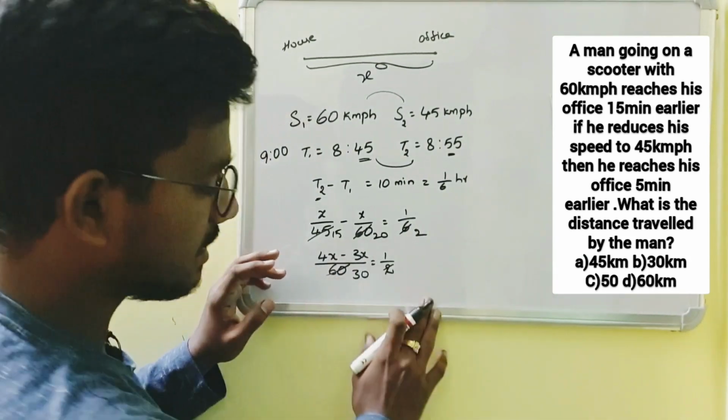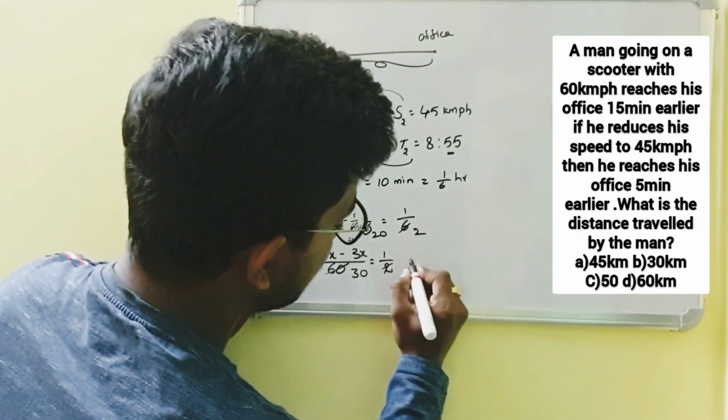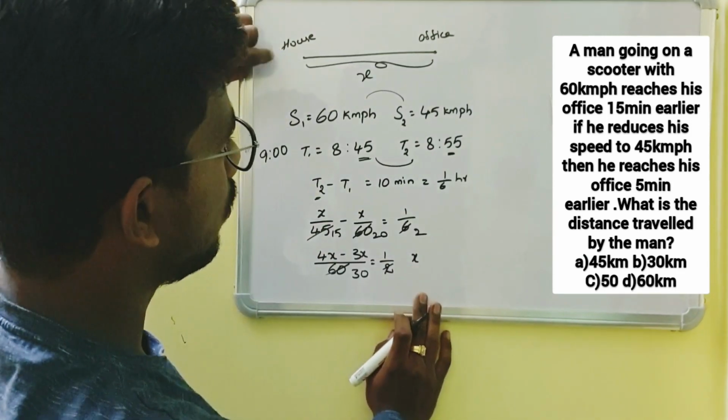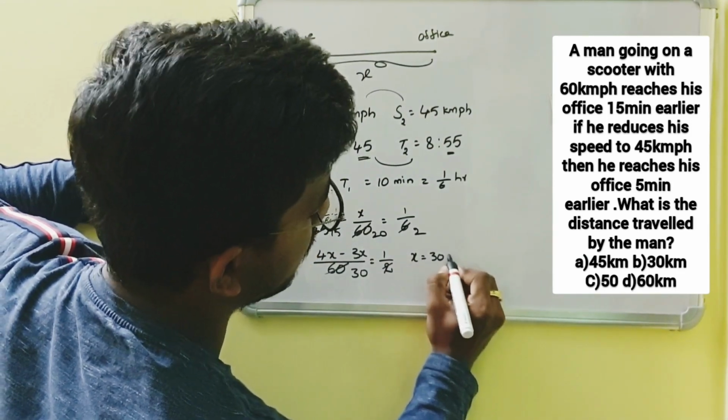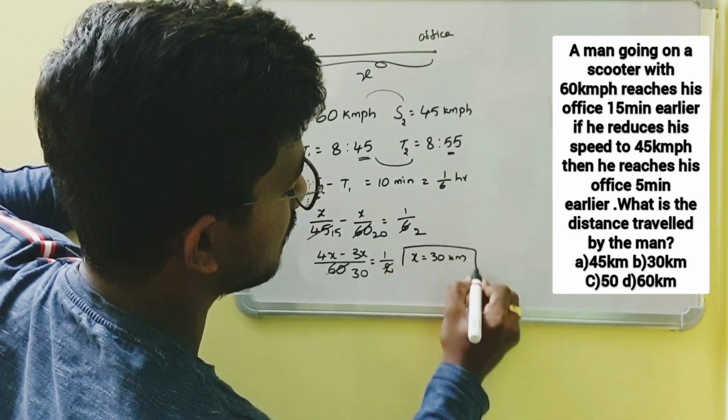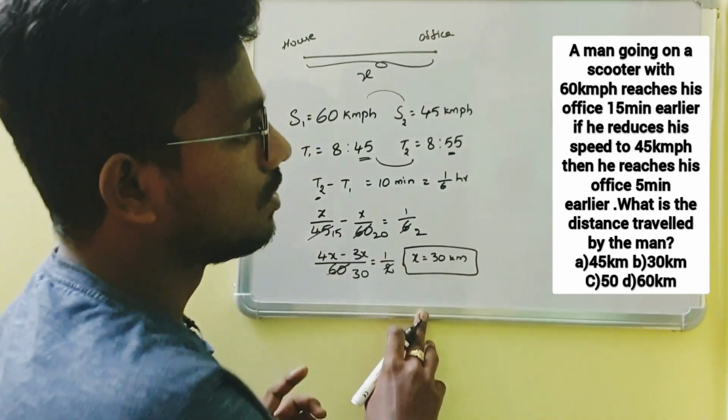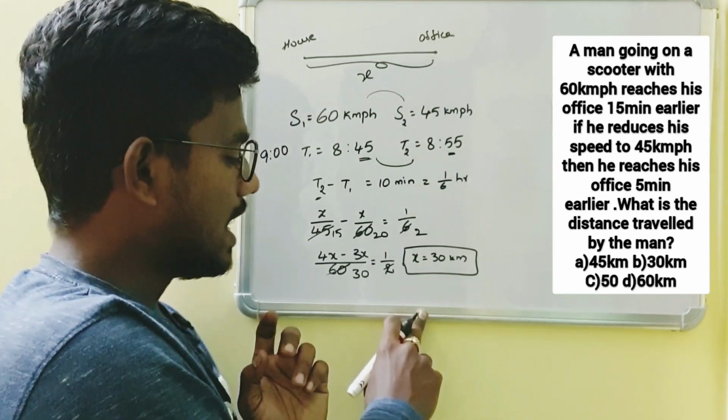So 4x minus 3x is nothing but x. x is our distance between our house and office. So x is equal to 30 kilometers. Okay, x is equal to 30 kilometers. So option B is our answer.